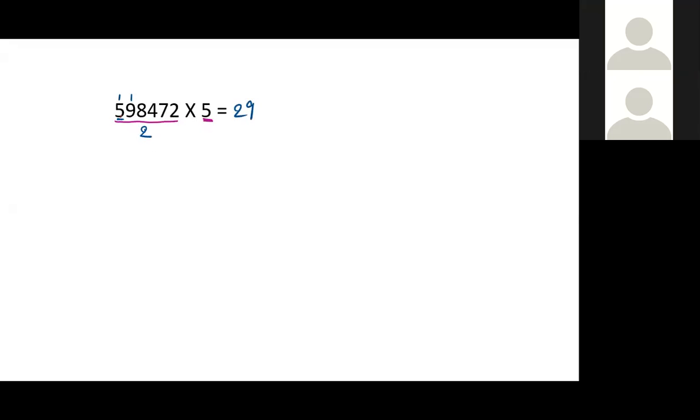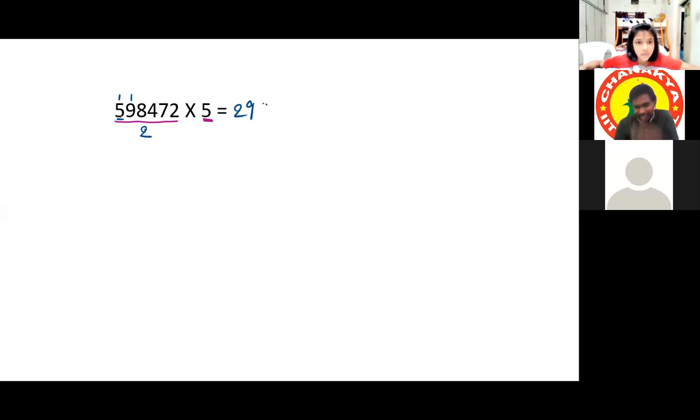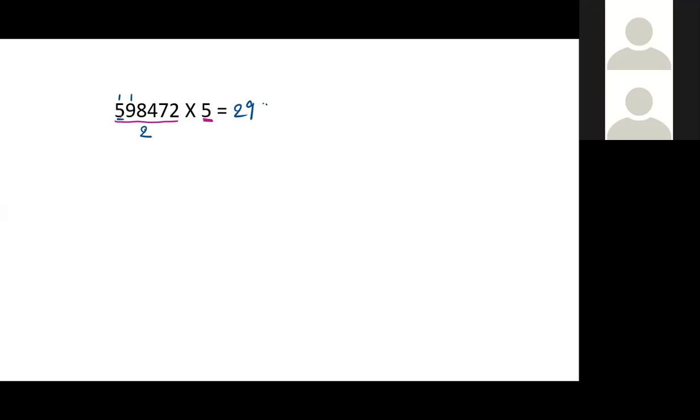In 18, how many times will 2 go? 18 by 2 is how much? 9. 2 9s are 18.